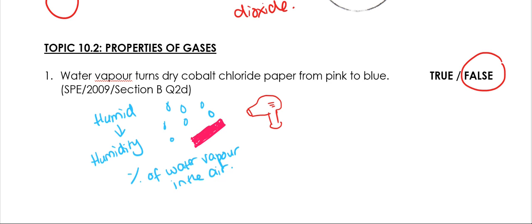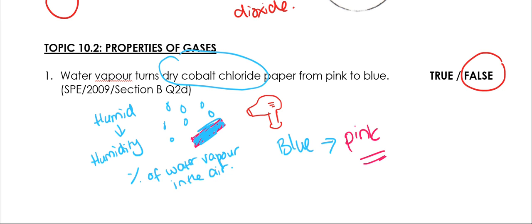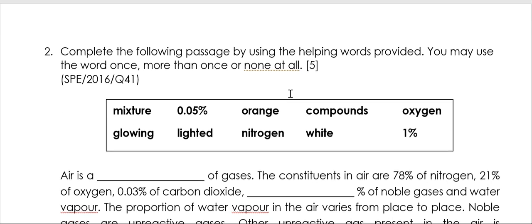But cobalt chloride, if it's dry, it should actually become blue. So what water vapor does is that it's going to turn blue to pink. So this statement right here is false.